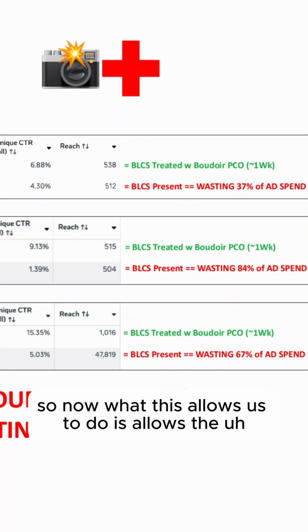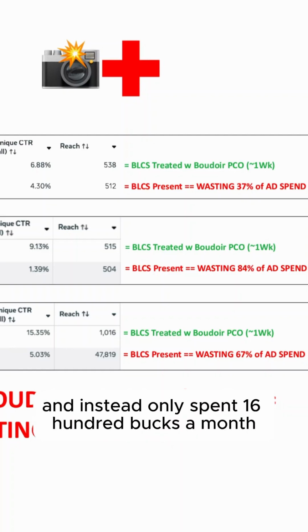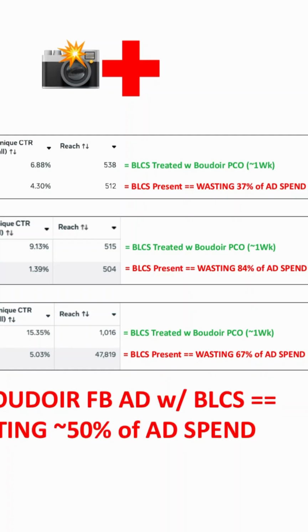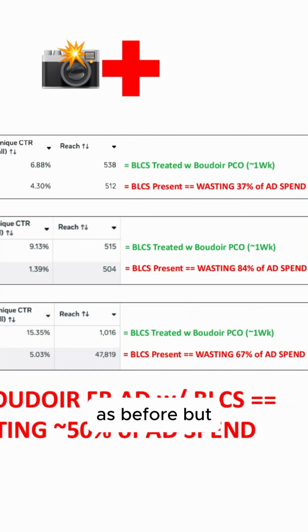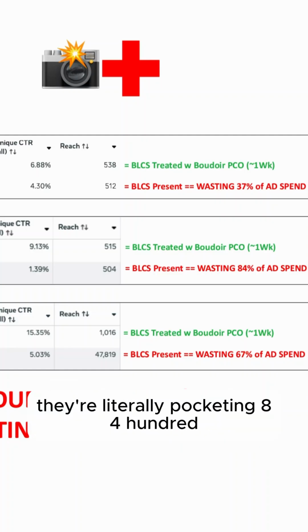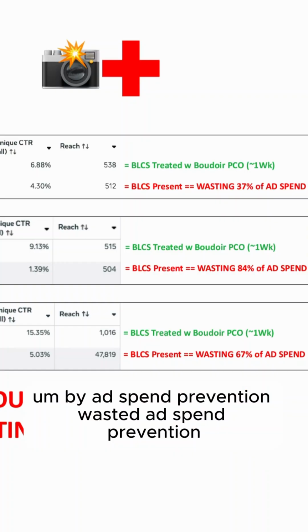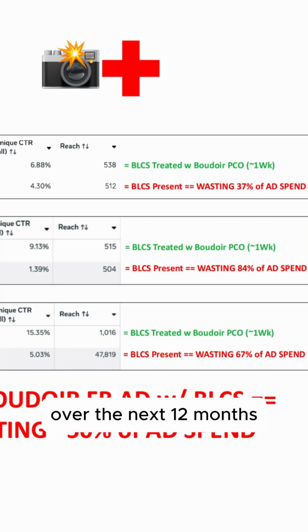So now what this allows the Boudoir photographer to do is cut out that 8,400 bucks a month and instead only spend 1,600 bucks a month with the new Boudoir Pico treated ad. And they're getting their ad into the same number of women's brains as before, but they're only spending 1,600 bucks a month in ad spend. So they're literally pocketing 8,400 bucks every month by wasted ad spend prevention. That's literally like 100 grand over the next 12 months.